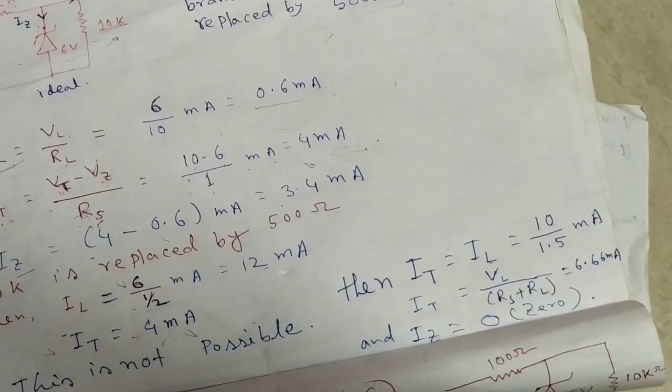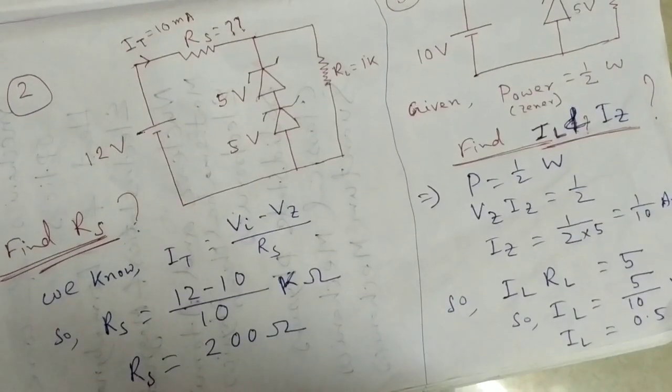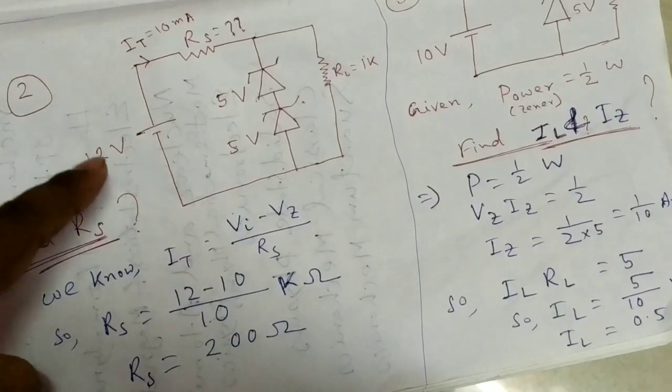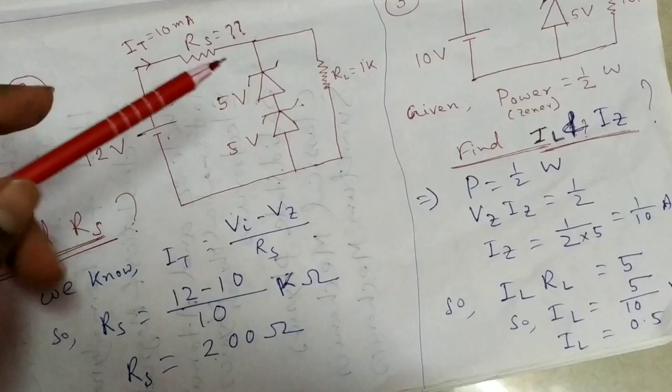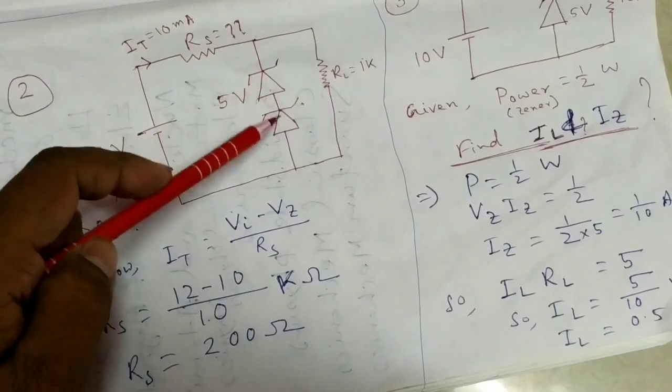That we understand in the first problem. Here, in the second problem, two Zener diodes are connected.